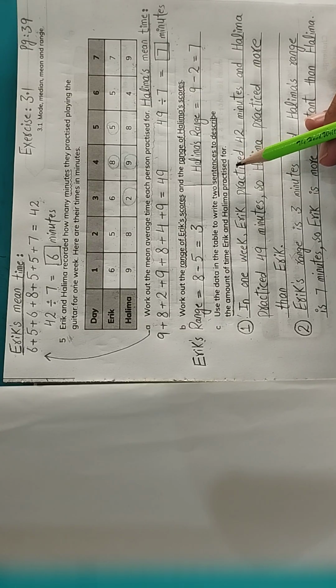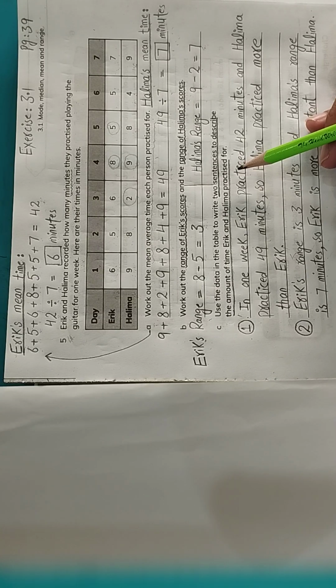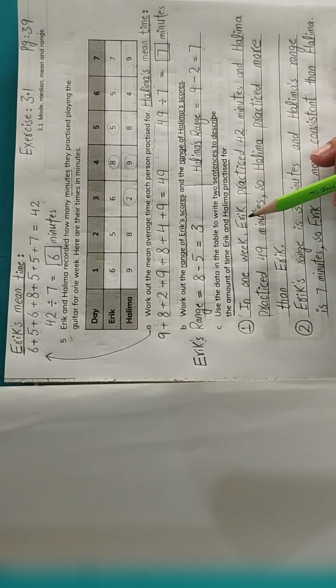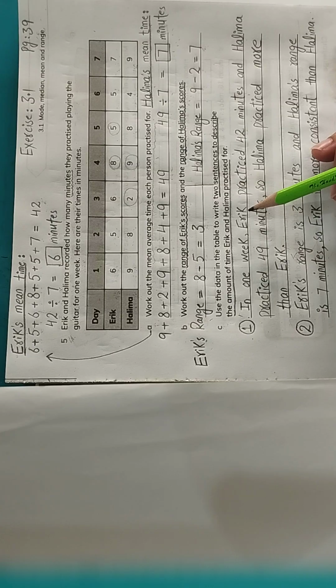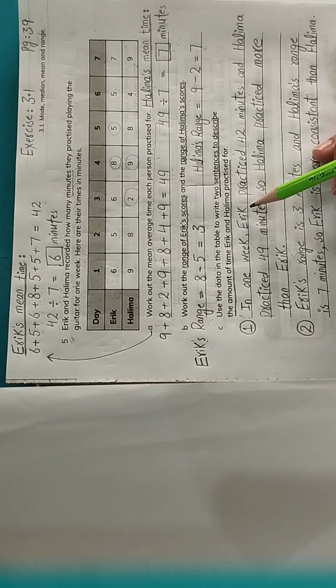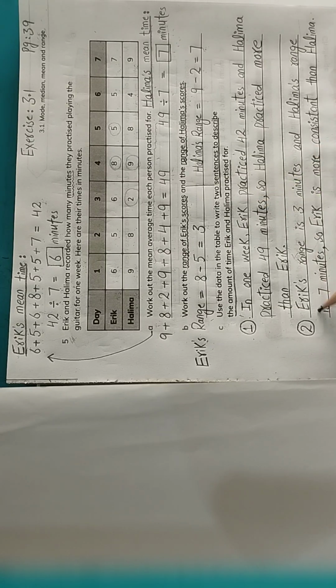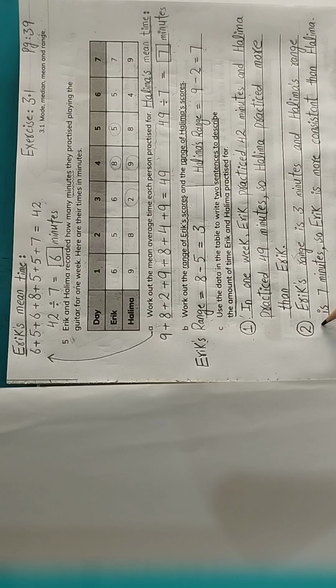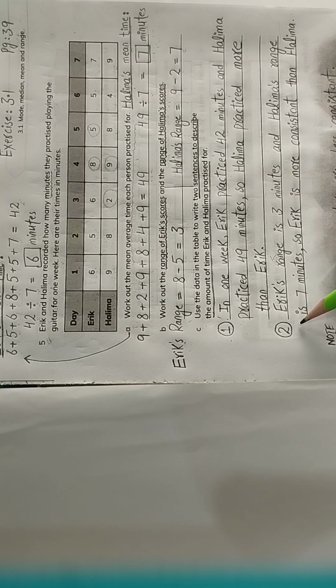In the first sentence we will tell who practiced more, Eric or Halima, and then in the second sentence we will tell who is more consistent, Eric or Halima, in practice time.